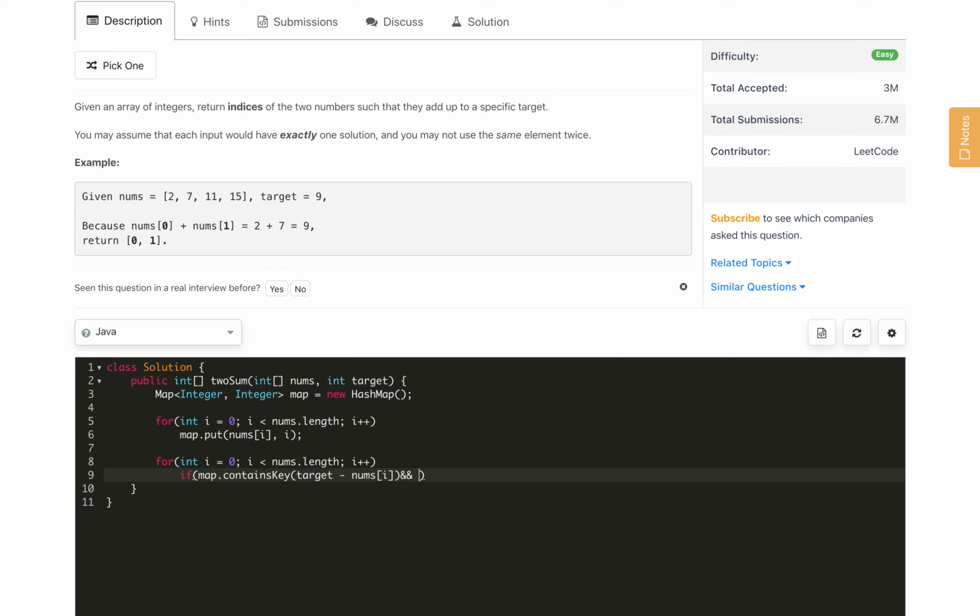Then we also have to check the index, i not equal to map dot get of target minus nums of i. If that is the case, we found such a pair and we just return that pair, new int of i comma map dot get of target minus nums of i. We iterate, and in the end, if we don't find one, we return an empty array, but the problem already says that we always get such a pair.